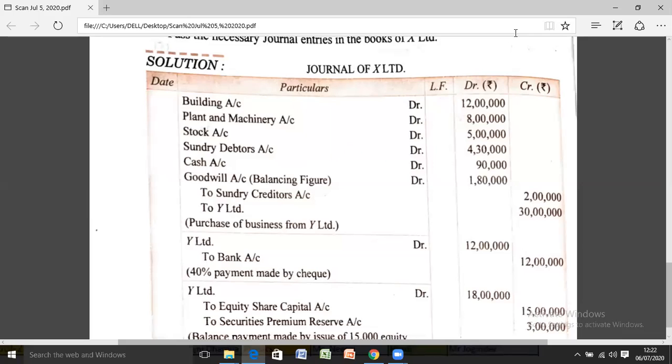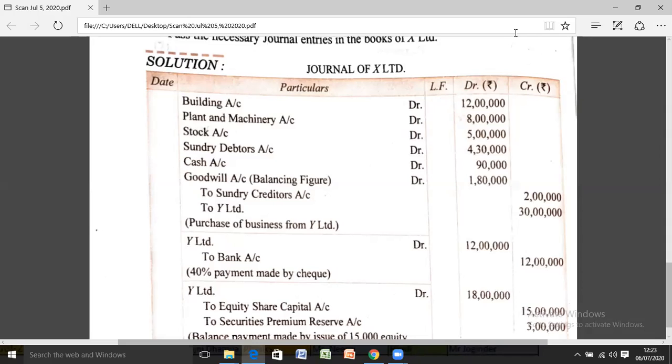Now, you know very well, whenever any journal entry is passed, the debit and credit sides always remain equal. But if we see this entry, we find a difference of rupees 1,80,000 in debit. It means the credit side is exceeding by rupees 1,80,000. So the entry will be passed: goodwill account debit. The amount of 1,80,000 is to be shown as a balancing figure.